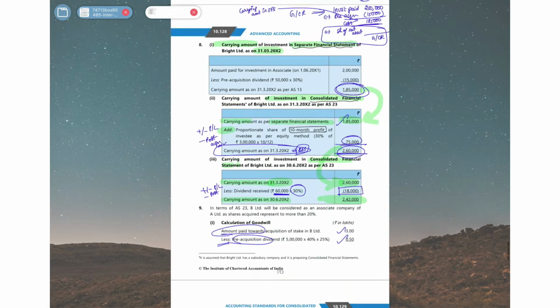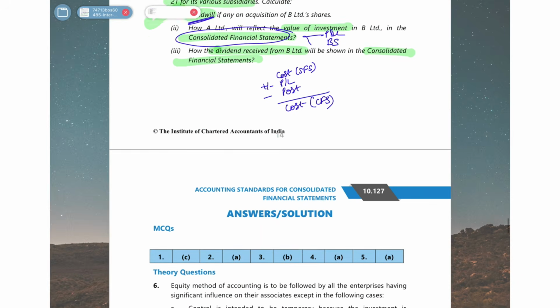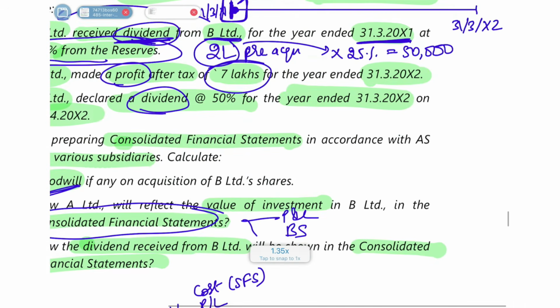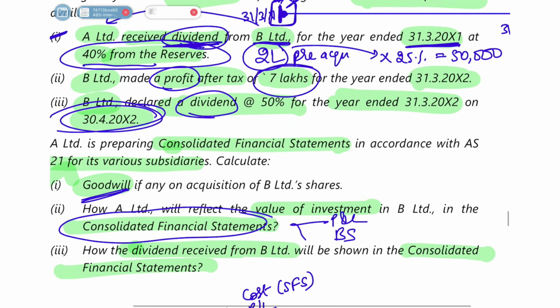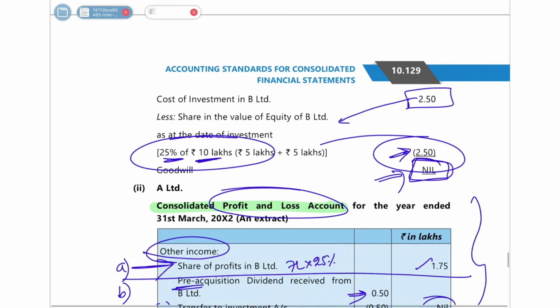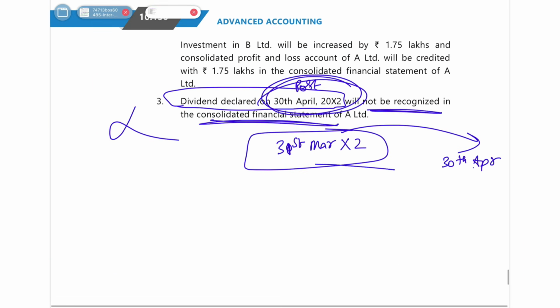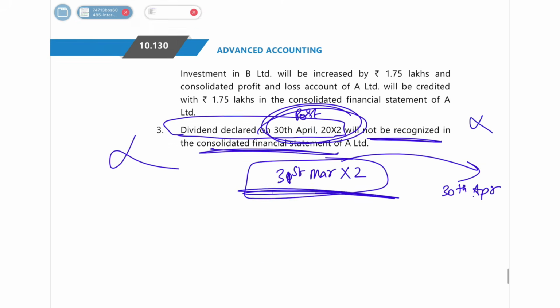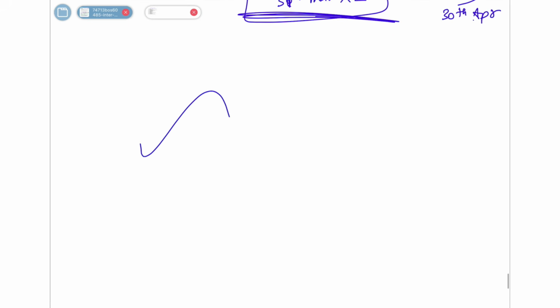Okay. So if you see here, let's go to the question so you understand it better. See, it was declared on 30th April. It was related to 31st March, but it was declared on 30th April only. That means it will be given to us afterwards only, after the financial year end. So during the financial year end, you will not show anything in your financial statements. Okay. So I hope you understood this question. So this was all your question.